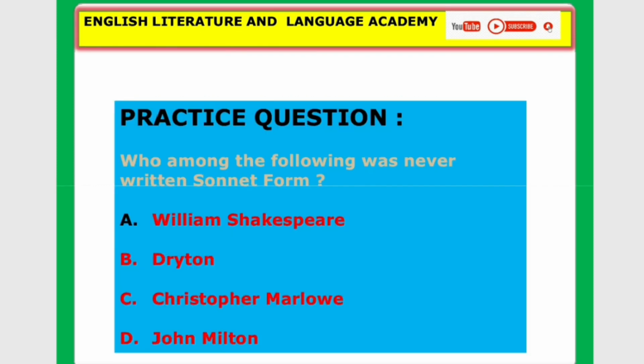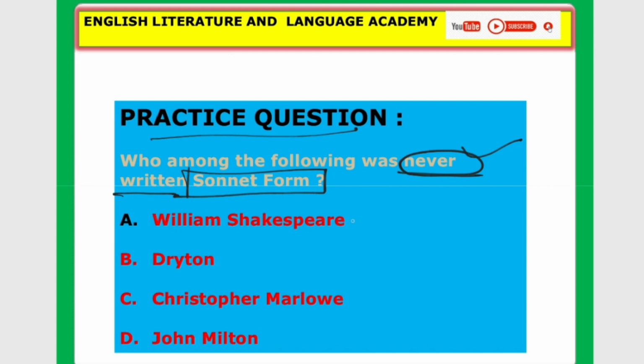Now let's move on to the final part of this series, that is the practice question. Let us see the question. Who among the following was never, look at the word never, written sonnet form? Once again the question: who among the following never wrote sonnet form?